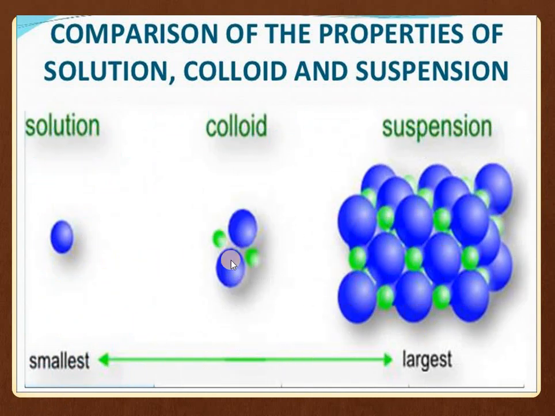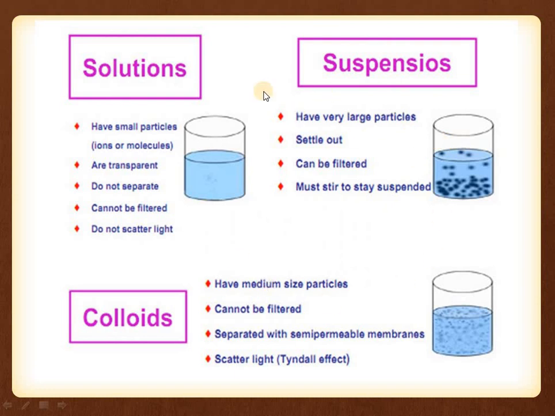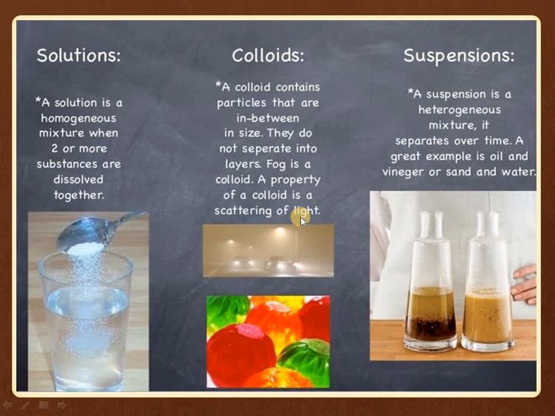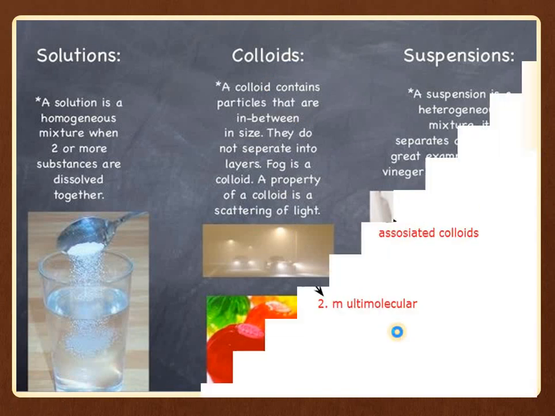This is the size of the particles of a solution that increases in colloid and in suspension. So while moving from left to right, from true solution to suspension, the particle size goes on increasing. This is a demonstration where in a true solution particles are not visible. In colloids particles are a little visible, but in suspension the particles are maximally visible. So this is the example. This is your NaCl solution, that is a true solution. This is your colloid, the smoke and fog. These jellies are just an example of colloid. And suspension, sand in water is a suspension.